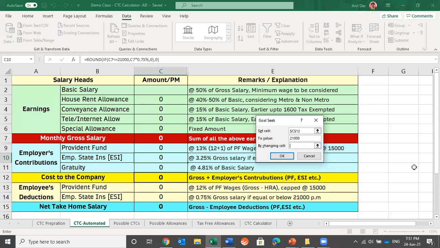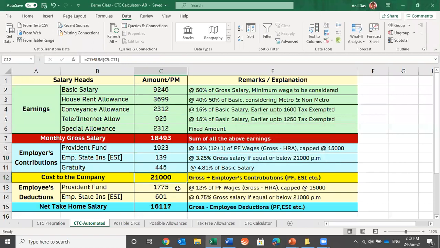As the third and last question, Excel is asking me by changing cell. Excel is asking me to allot a cell in which Excel would be trying different values. I am allotting this cell to Excel. I have answered three things: the cell in which I am looking for value, the value which I am looking for, and the cell which is given to Excel to try the calculation. Please give a closer look. Once I click OK, you will see how the entire breakup is getting calculated automatically.